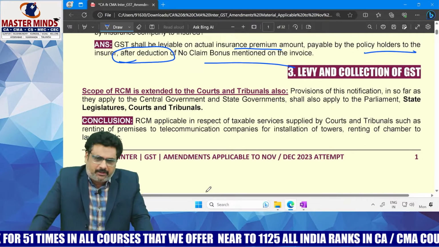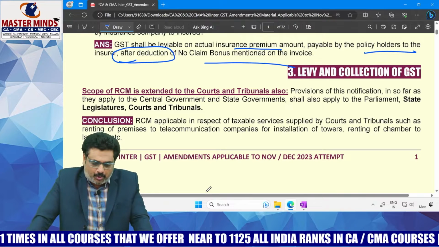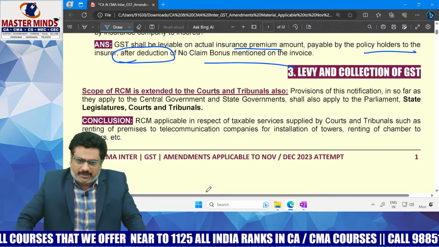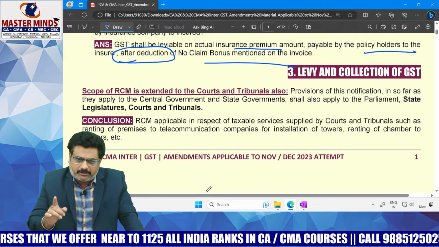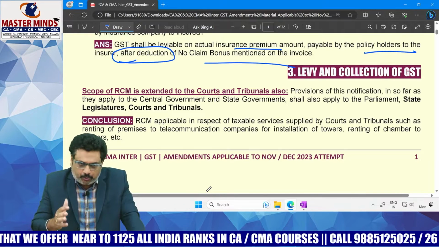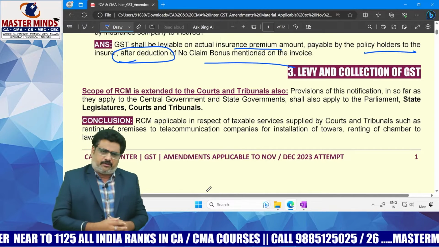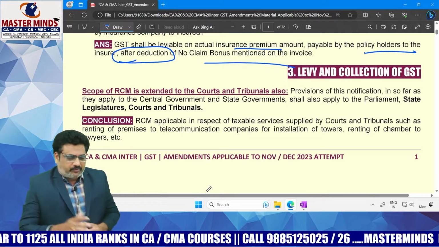Generally, services by a court or tribunal which is established under any law for the time being in force are covered under section 7 subsection 2 read with Schedule 3. That means they are neither the supply of goods nor the supply of service.